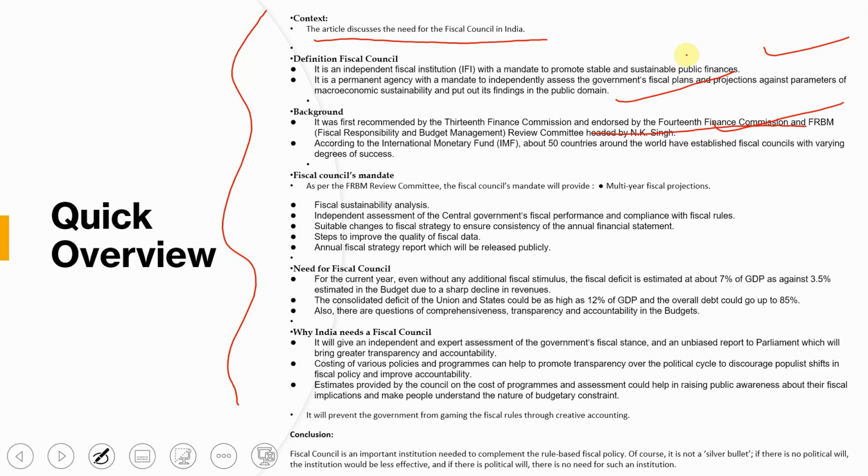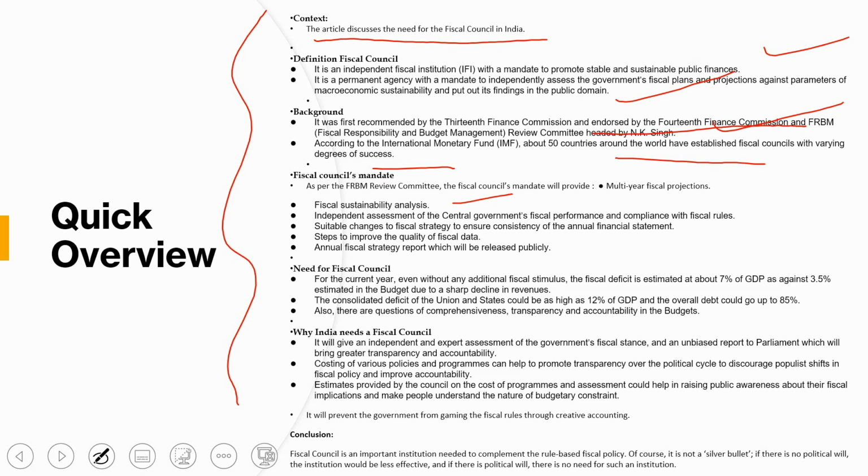Okay, that is the NK Singh committee in the FRBM Act. According to the International Monetary Fund, IMF, about 50 countries around the world have established fiscal councils with varying degrees of success. So it has already been implemented in various countries. Now it is in demand in our country, India. And the fiscal council mandate, as I said, should include fiscal sustainability analysis.